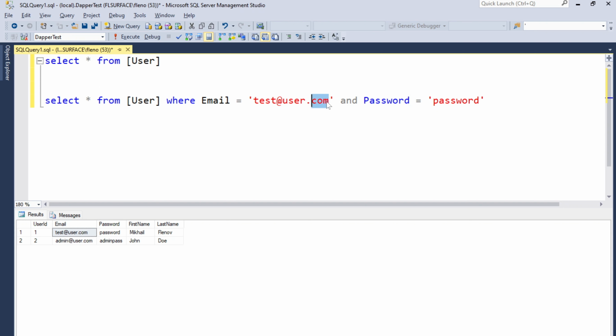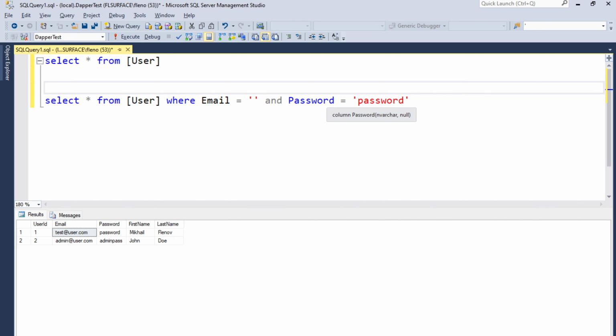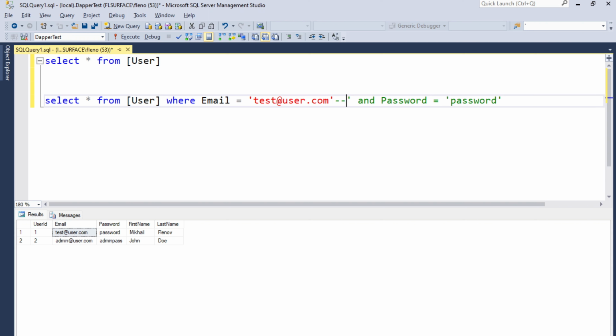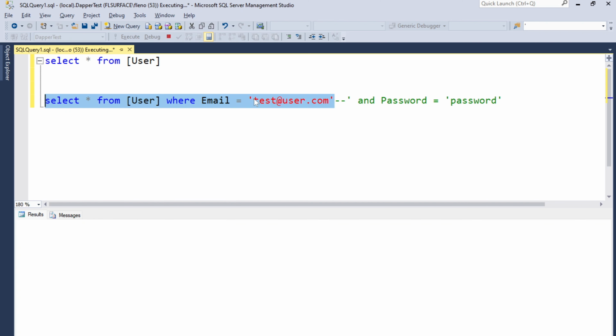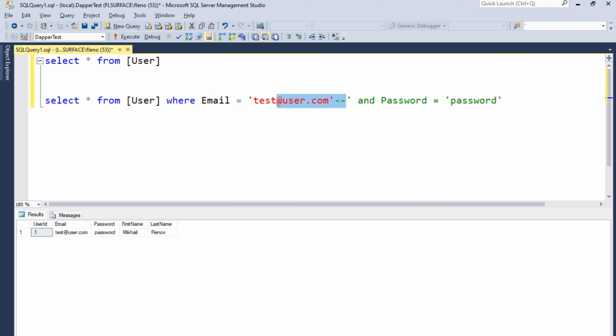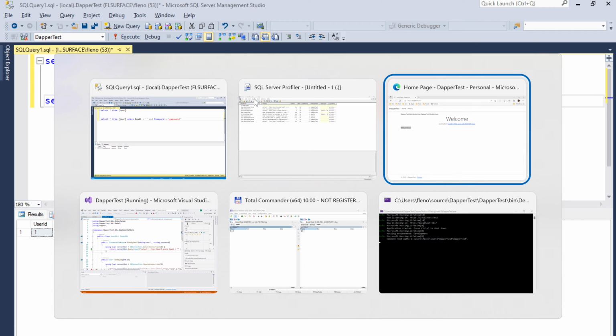What if a hacker passes something like a single quote and then ignores everything else? What if we pass something like that? What happens? We insert it here. You see, everything after the double dash becomes a comment. We just drop that information from the query and only this part will execute. That's the scariest thing. Let's try passing this one and see what happens.